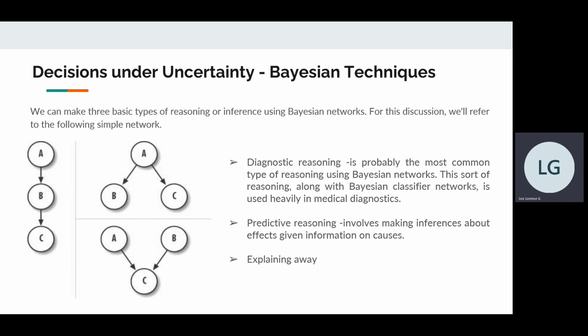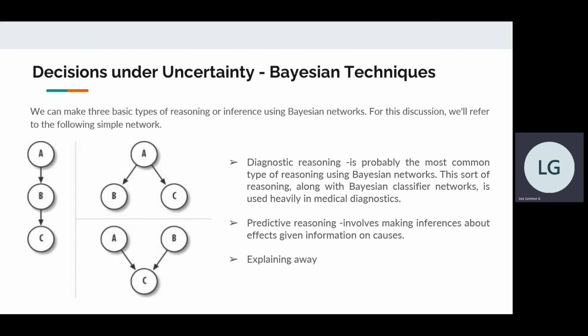One is diagnostic reasoning. Diagnostic reasoning is probably the most common type of reasoning using Bayesian networks. This sort of reasoning, along with the Bayesian classifier, is heavily used in diagnostics. For example, referring to the network on the upper right, A would be a disease and B and C symptoms. So given the symptoms presented, the doctor could make inferences as to the probability of the disease being present.